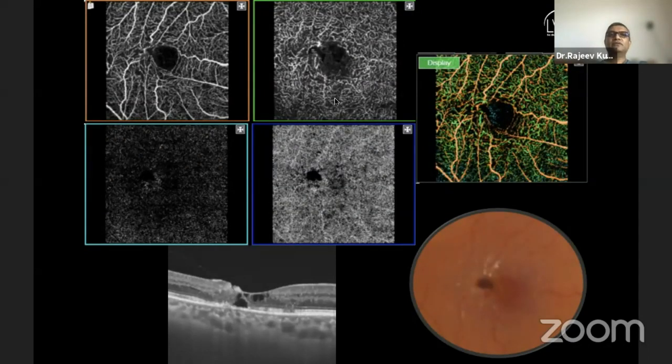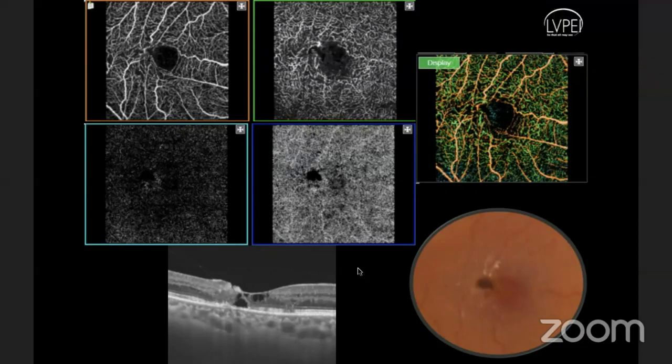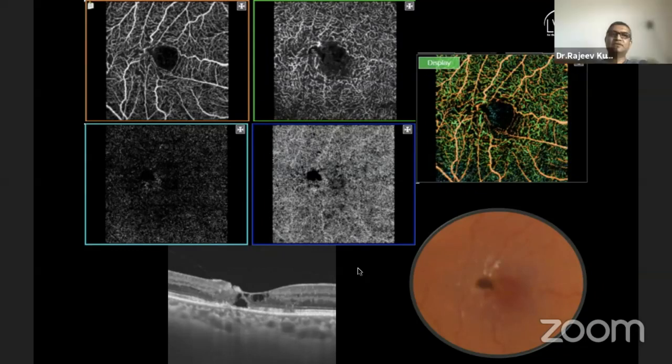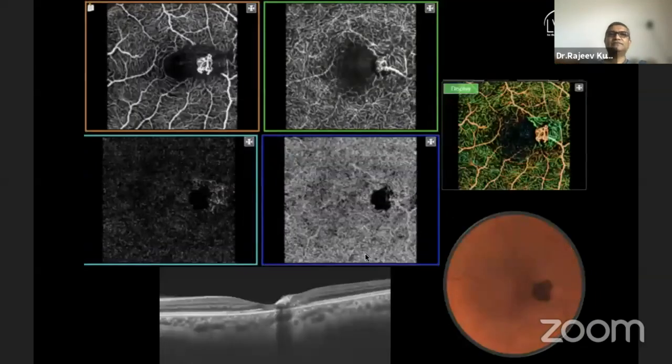This is another example where you are seeing vascular changes at the superficial and deep levels, but you still have pigmentation already there. So there is a varied presentation even at different levels of disease, in how the vascular changes present. There may not be an exact correlation between the staging of disease and vascular changes per se.